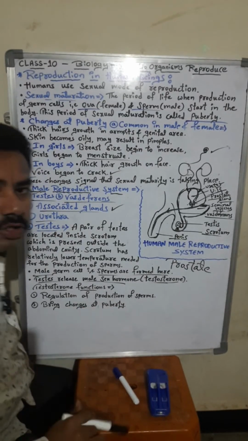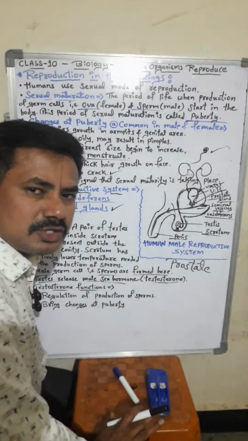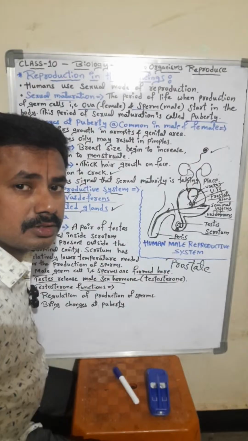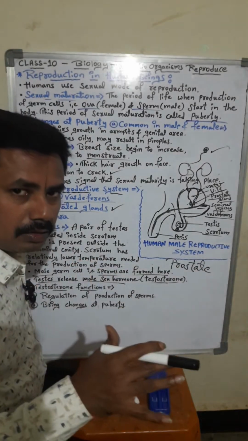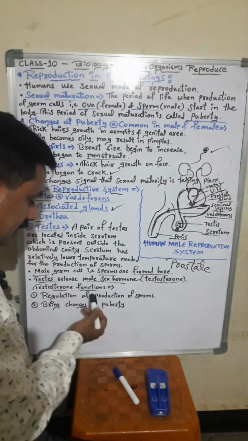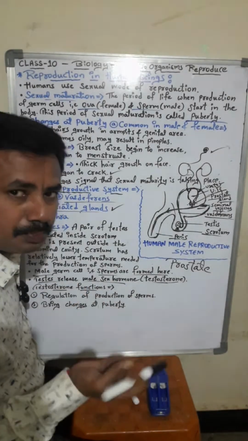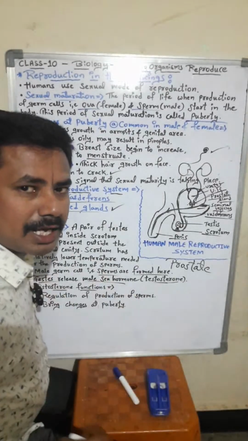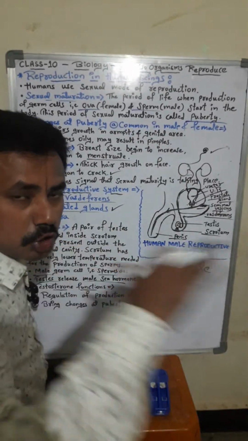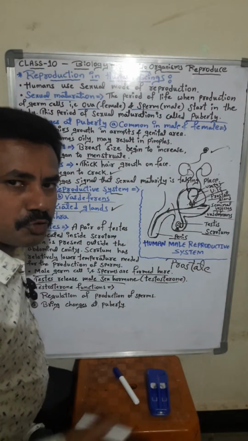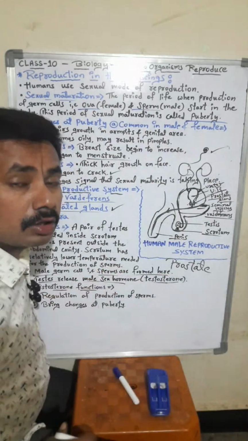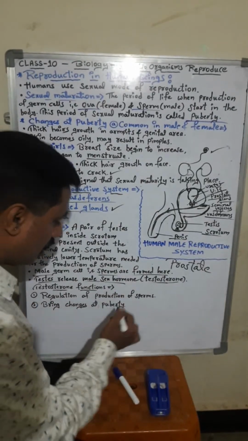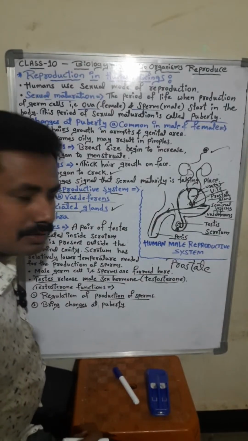Regulation of production of sperms. Regulation means what? Control. Who will control the production of the sperms? If sperms are not yet produced, this testosterone will help to produce sperms. Or if already more sperms are produced, this testosterone will stop the production of the sperms. So in this way, the testosterone controls, that is, regulation of production of sperm, students.